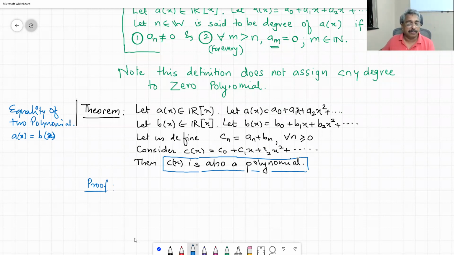Therefore, the last statement of the proof will be, therefore, by definition, c of x is a polynomial. See, I have almost completed the proof. Now you have to write a couple of lines in between. That's all.